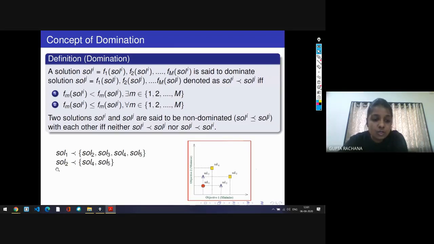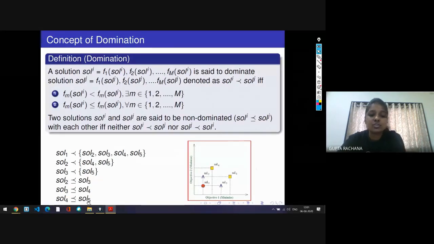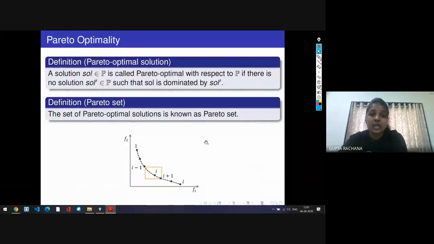Now here you can see that solution 2 dominates solution 4 and solution 5. Solution 3 dominates solution 5, but solution 3 is non-dominated to solution 4, so we can't put it into the list. Likewise, we decide how a particular solution dominates the other solutions. Solution 2 is non-dominated to solution 3, solution 3 is non-dominated to solution 4, and solution 4 is non-dominated to solution 5. So likewise the domination is calculated.